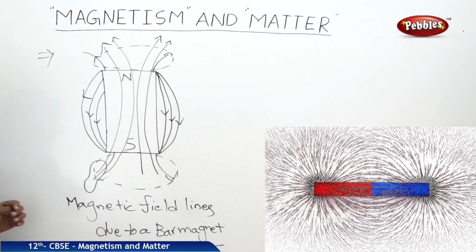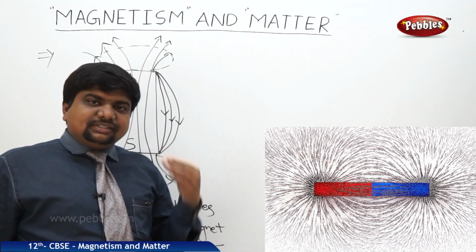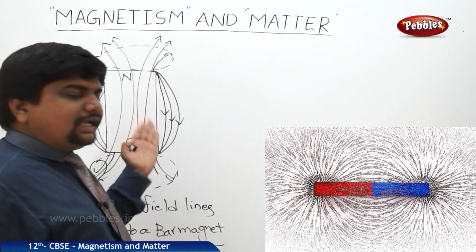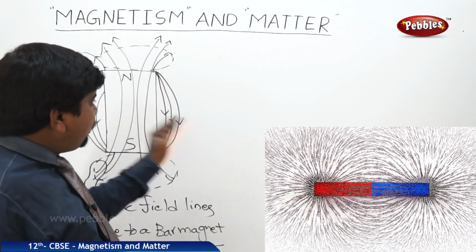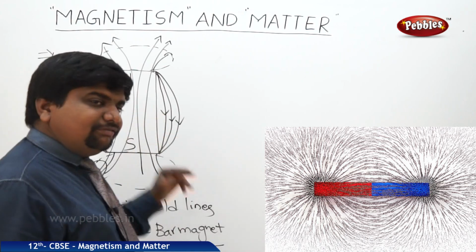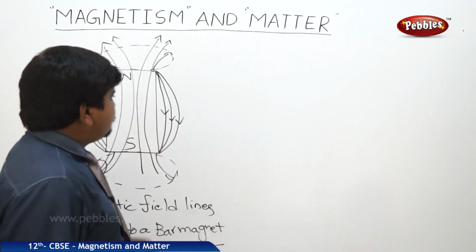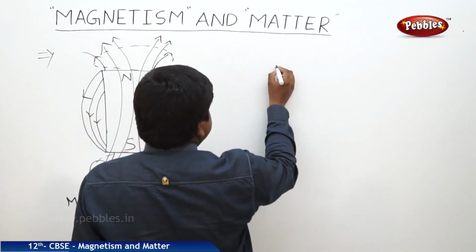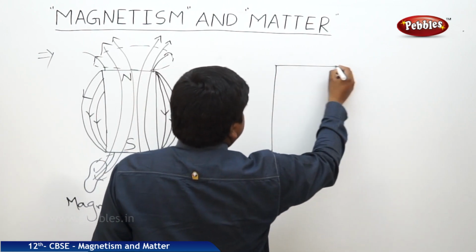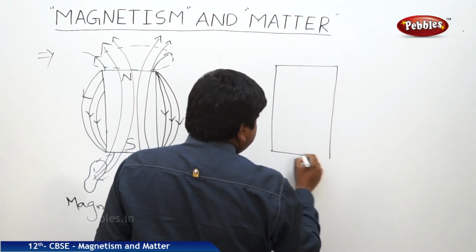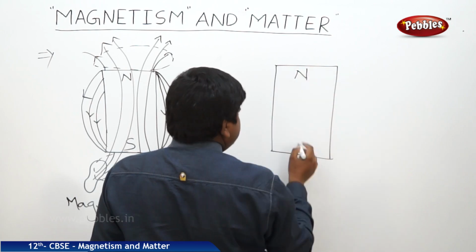Not only this, if you observe the magnetic field lines due to an electric current carrying conductor or a solenoid, it will be in a different style. The magnetic field lines in the current carrying solenoid will be like this.